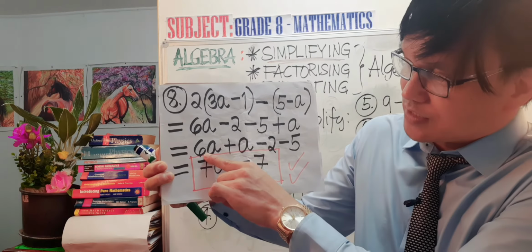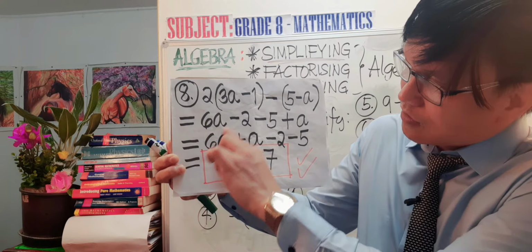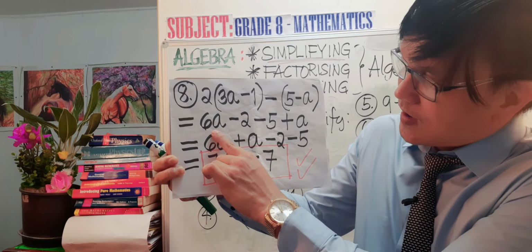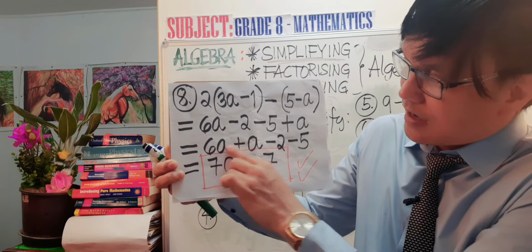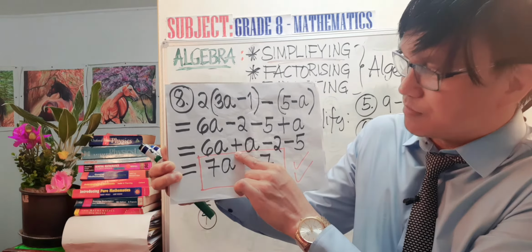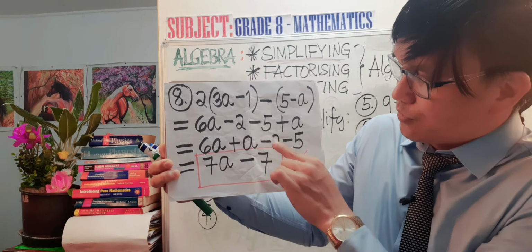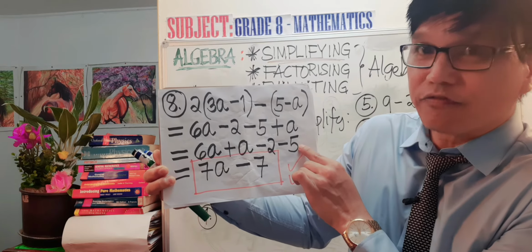And then we have 6a plus a. So we are now collecting like terms: positive 6a and then plus a. Then we have negative 2 and negative 5 as well.